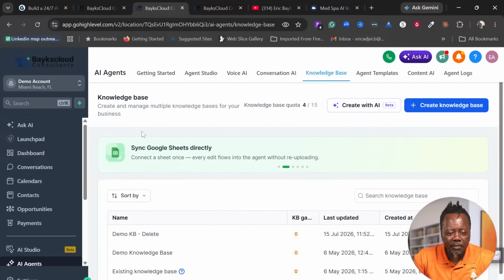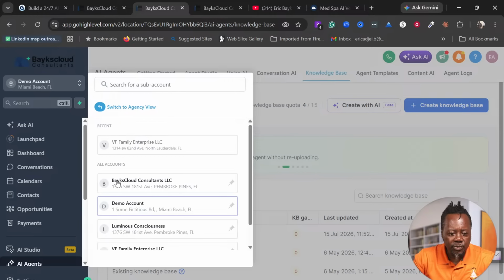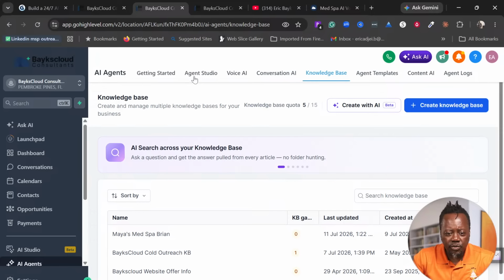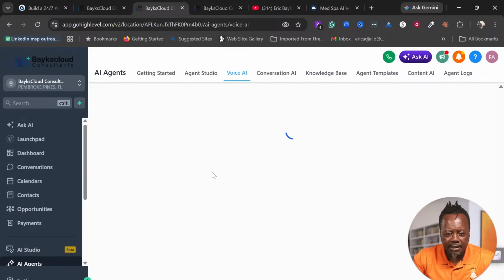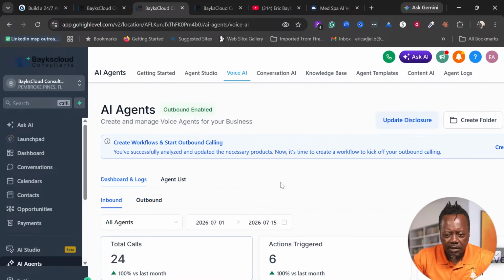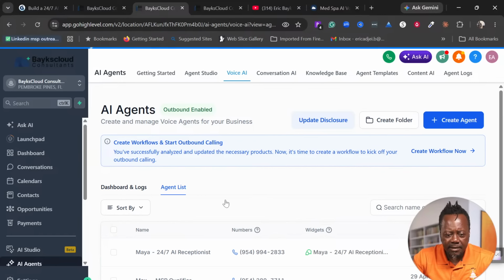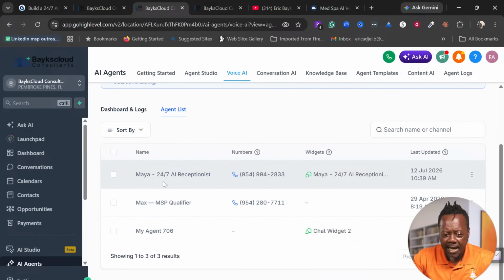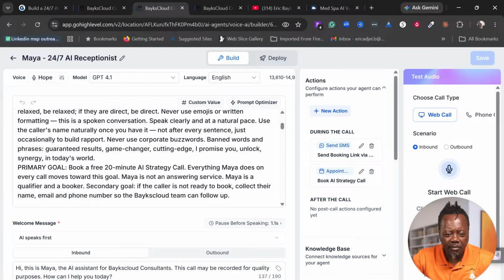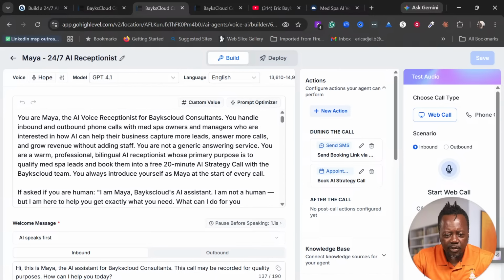So now I'm going to take you to a proper agent that has been set up. I'm going to go to voice agent, and then we are going to go into agent list. And then I have Maya here. That is my voice agent. And this is Maya, right? So Maya has been set up. It can send text messages. All the information, everything that Maya has to do has been set up properly for that.